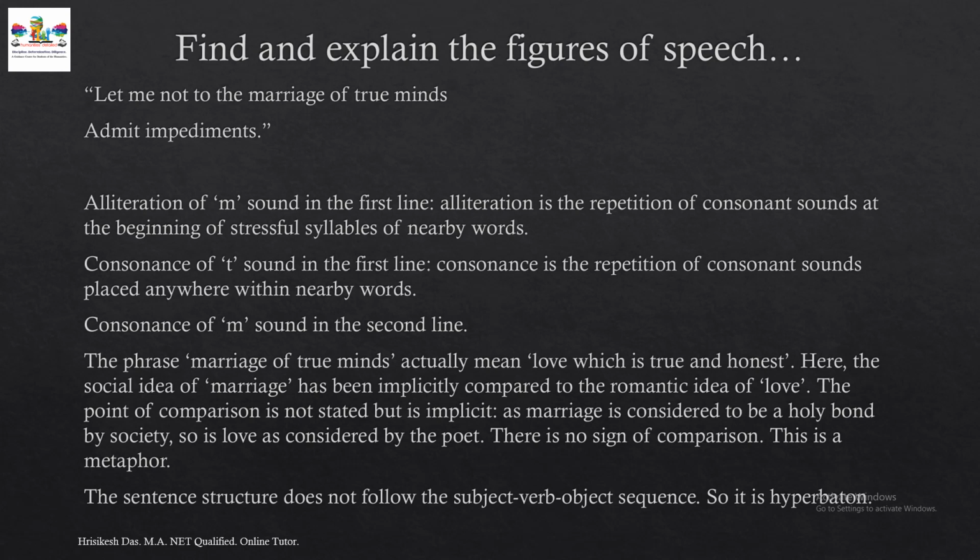We have to understand it. Marriage is considered to be a holy bond as far as society is concerned. The poet is here considering love as the true marriage. So to the poet, love is the holy bond. That's why the poet is calling love the marriage of true minds.